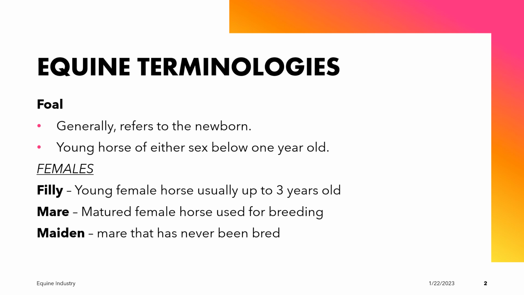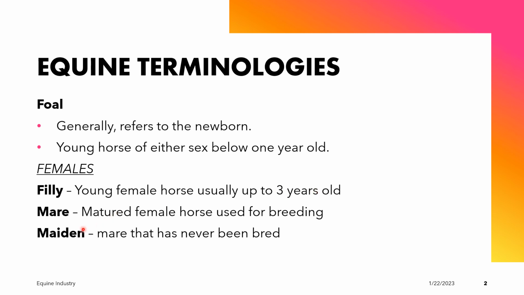So we start with a foal. When we say foal, that generally refers to the newborn equine species. It also means a young horse of either sex below 1 year old. For the female equine animals, of course, we have the filly. A filly is a young female horse, usually up to 3 years old.